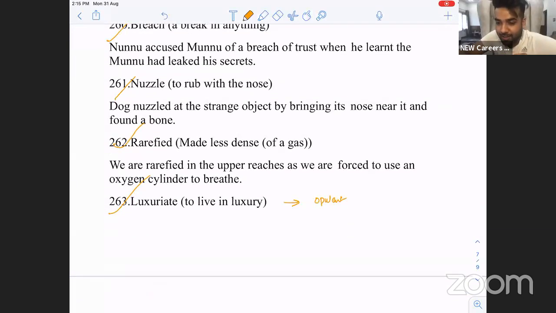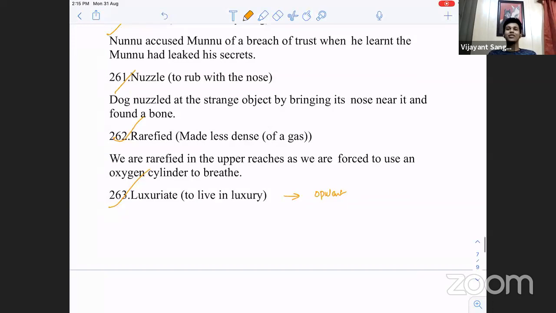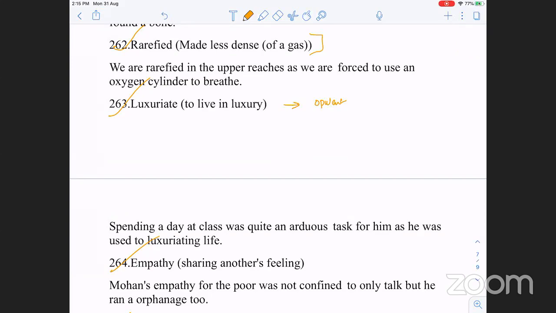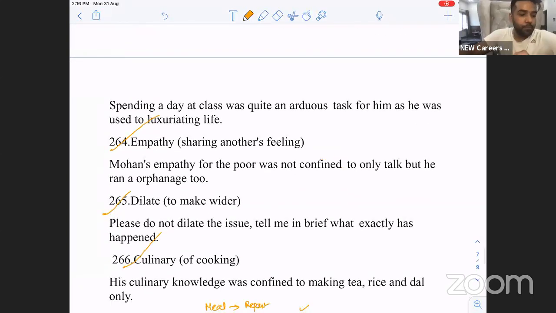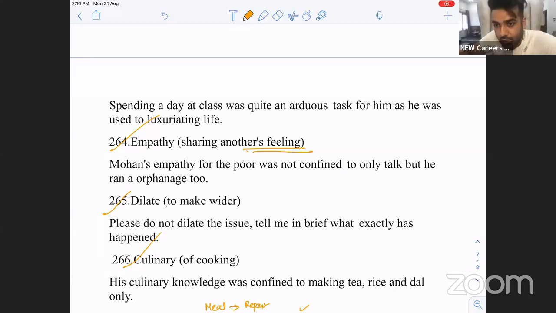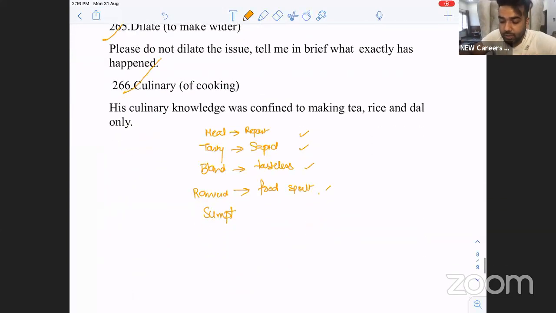Nuzzle. What does nuzzle mean? To rub with nose. Rarefied, to make less dense. Luxuriate, to live in luxury. Who lives in luxury? Opulent. Aristocrat. Empathy, sharing another's feelings. Dilate. When we put eye drops, my eyes dilate. Wider. Generally used for eye drops, right? Dilation, to make wider.